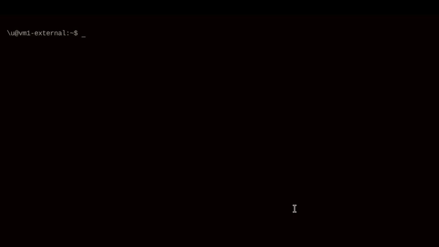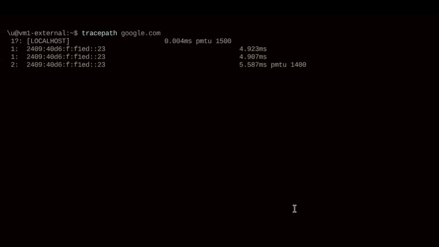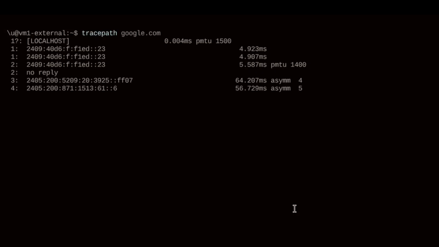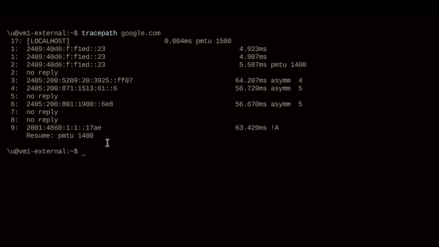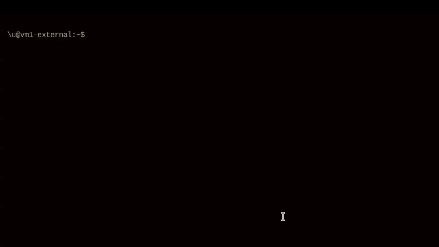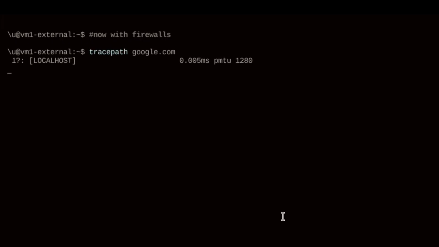So how do you find this phantom MTU black hole? We use TracePath, or MTR, my traceroute. Look at this. Running TracePath to a remote server, it shows each hop along the path and its discovered MTU value. You can see it adapting, negotiating. But if you see a tracepath that just hangs or shows no reply after a certain hop, especially when testing with large packets, you've probably found your black hole. That's the firewall or router silently dropping packets and the MTU feedback.